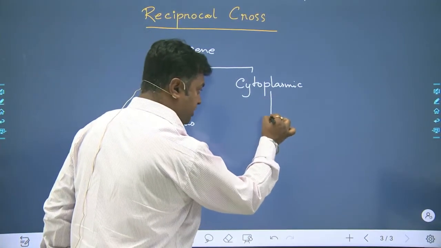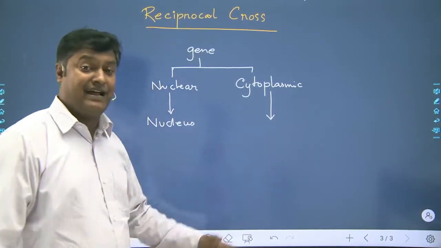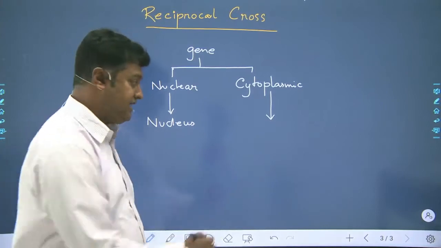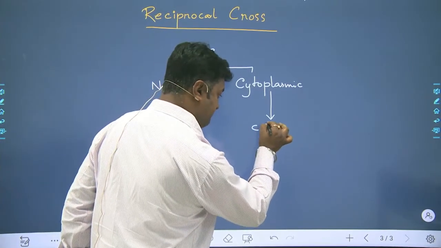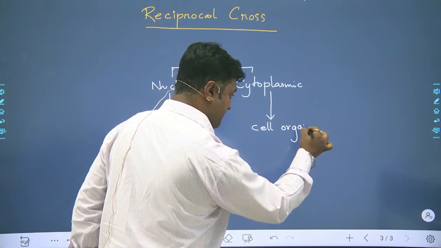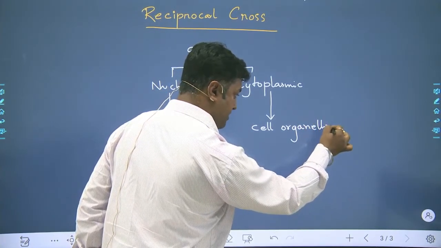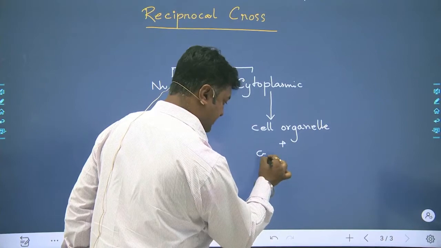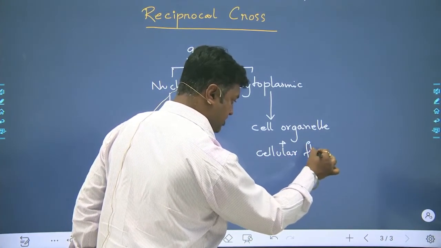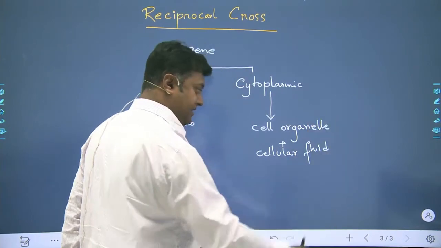And the gene which is present inside the cytoplasm. So what is there inside the cytoplasm of a cell? It will be either cell organelles plus the cellular fluid, which is the jelly or plasma-like condition.